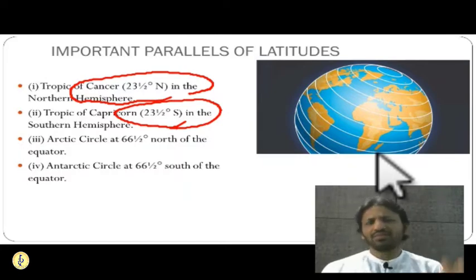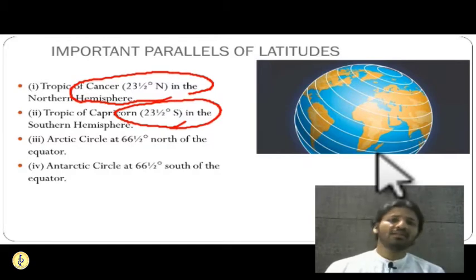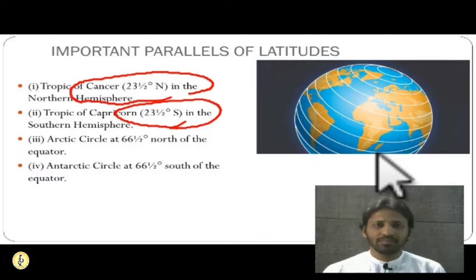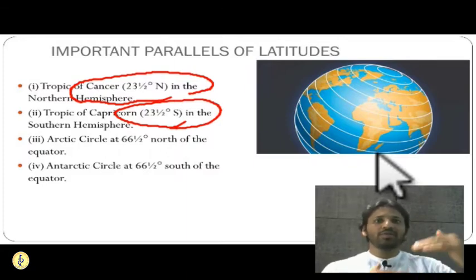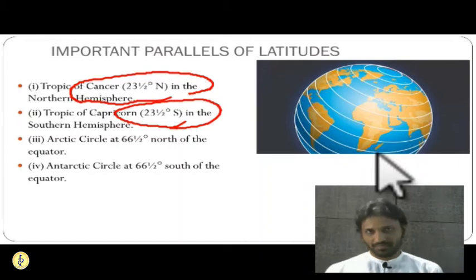So they will get a sufficient amount of sunlight till 66.5 in the northern and southern hemisphere. That is why this region will have a moderate amount of sunlight compared to the torrid region. This region between 23.5 and 66.5 is known as the temperate region or subtropical region.